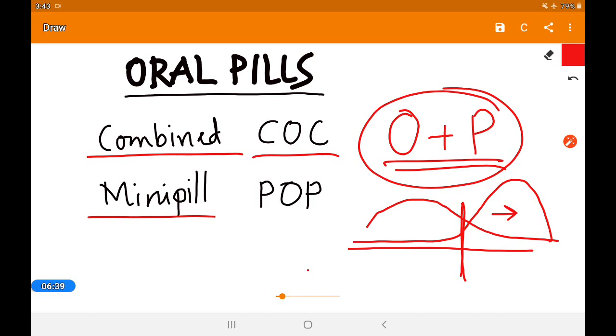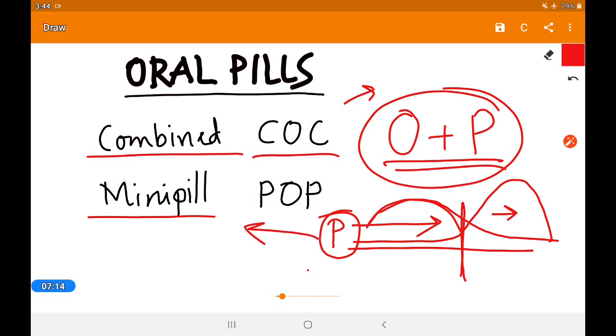Actually, if both are at the same concentration, then ovulation stops. In this way it is prevented. Even at the follicular growth level, if progesterone is increased, it prevents follicular growth. If the follicle does not grow, then ovulation is not there.